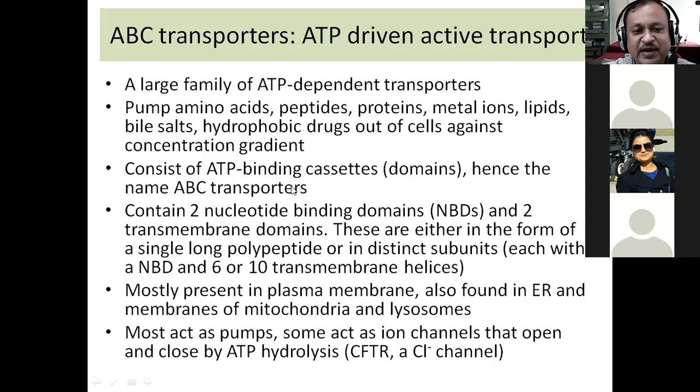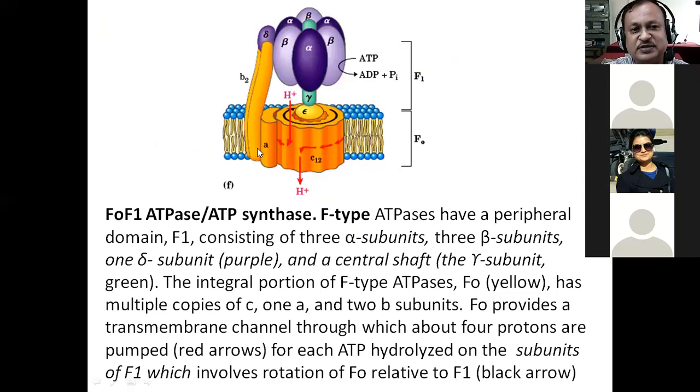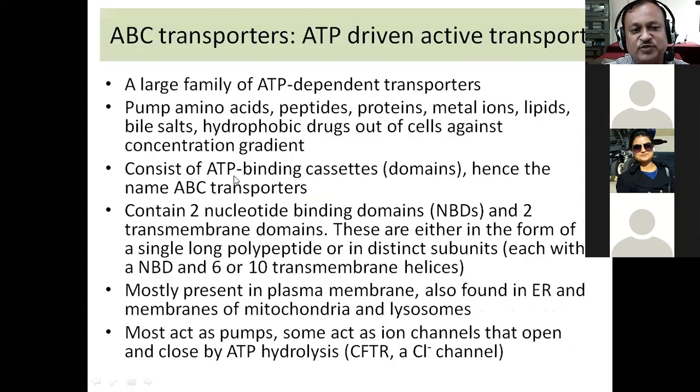Now these ATP binding cassettes contain some essential domains, which are called the NBDs. NBD stands for nucleotide binding domain. Like we have seen in the earlier example, this is the domain which binds ATP. Similarly, these ATPases also contain domains which bind the ATP molecule, and these domains are called the nucleotide binding domains, NBDs.